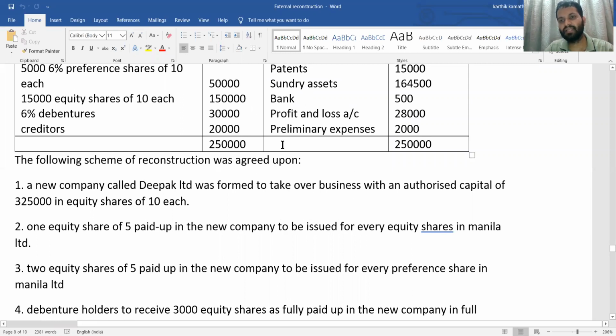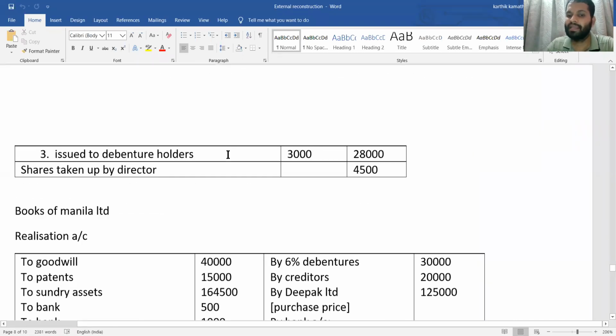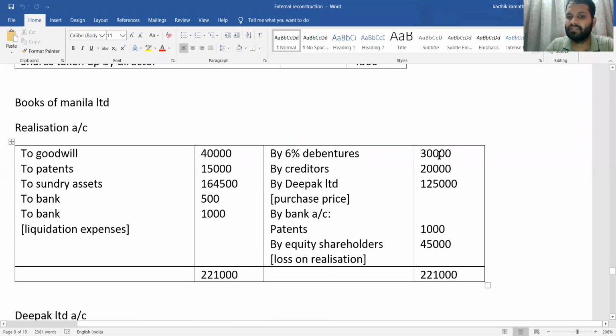Business means assets as well as liabilities, so liability information also you need to consider. Here, directly from the balance sheet, the 6% debenture and creditor information you are going to write in the credit side: by 6% debenture 30,000, by creditors 20,000.